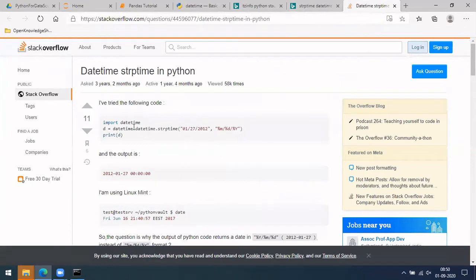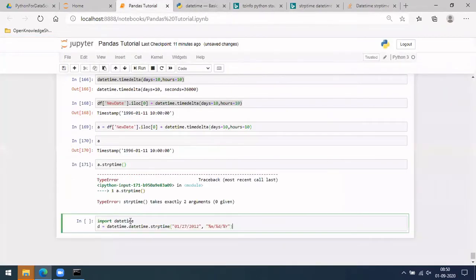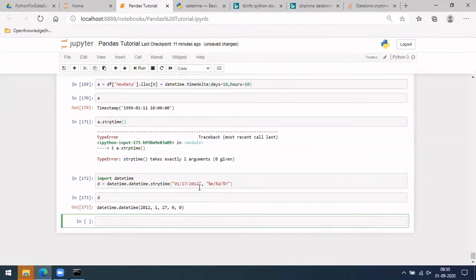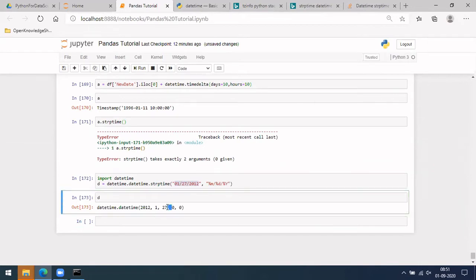If you can see here, the date we have, you can change the format, like from month, this thing to this. So we gave it like this. In case we want it to read a date given like this, if you specify what format you have given, it will automatically understand that format and read your time.